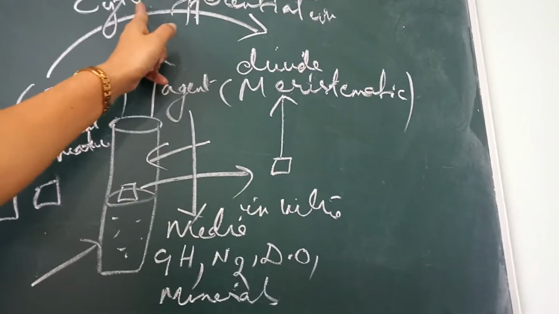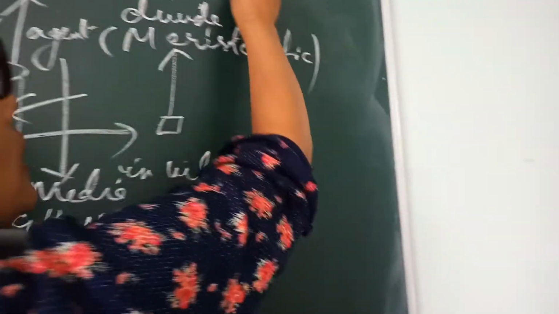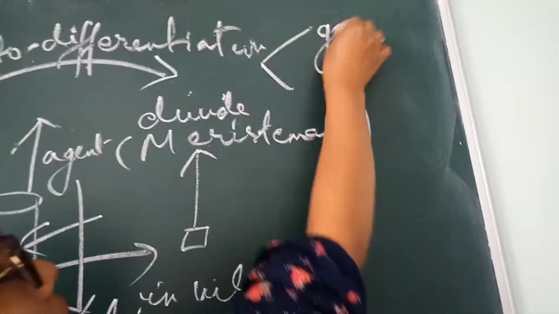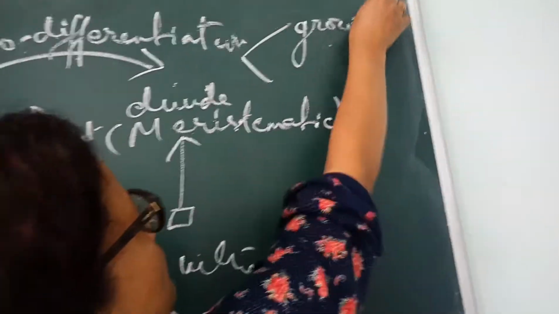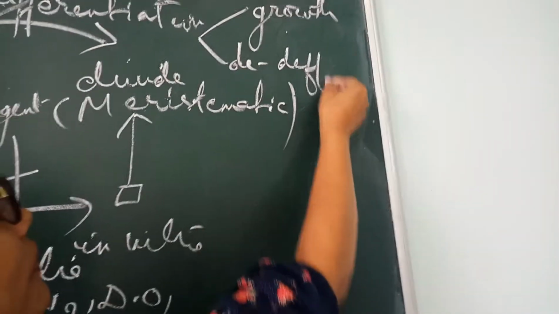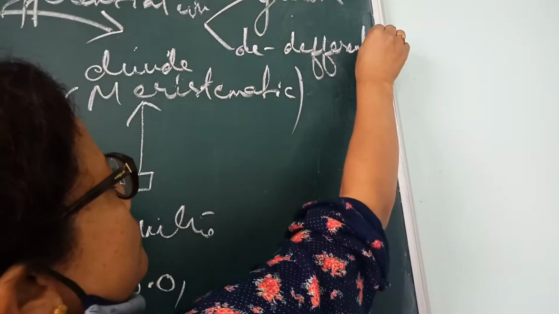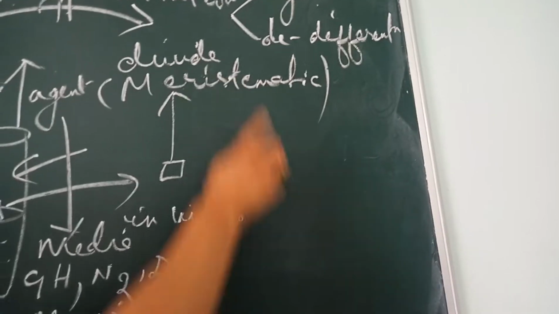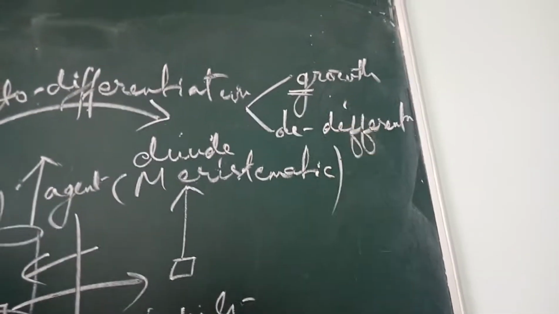Whenever this phenomenon cytodifferentiation takes place, two things happen. One is growth and one is dedifferentiation. How do you know that growth has taken place?